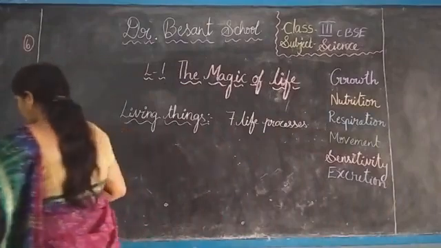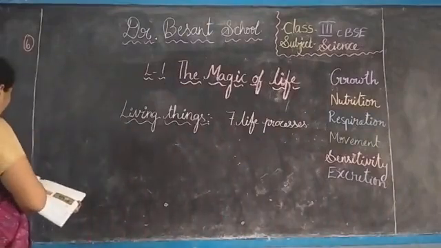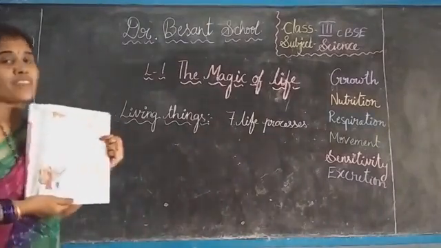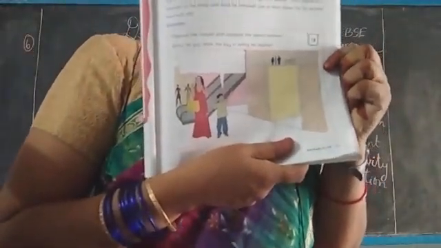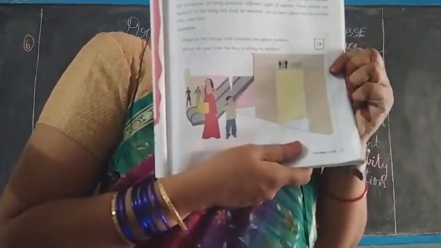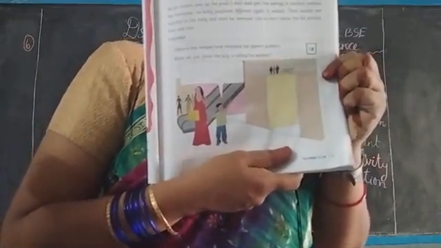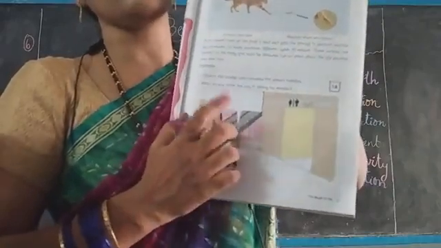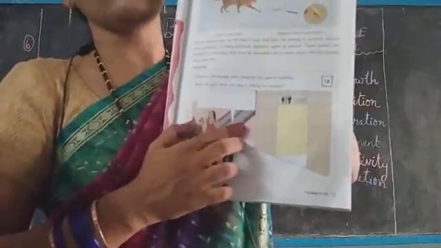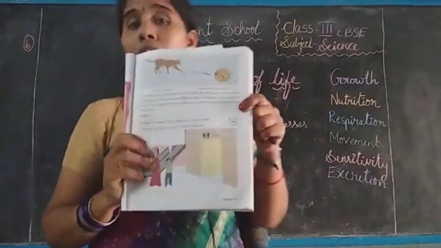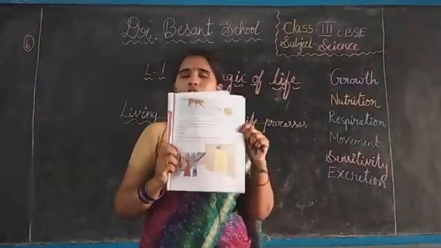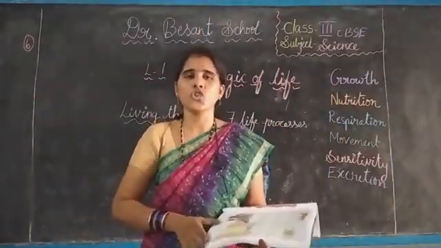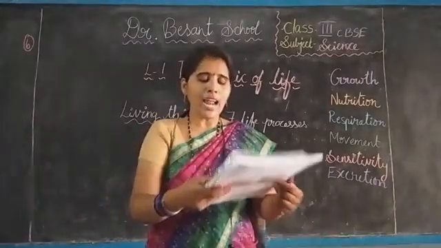Now I want you to write the exam. See here, first page number 17, everyone. Here in the picture you can see what the boy wants to tell his mother. Where is he showing? Some place he is showing there. What's the place? Can you tell me? If you know that place, you can write it here. What he wants to tell his mother, you can write it here. Very good. Toilet. He wants to go to the washroom. Isn't it? Write it.